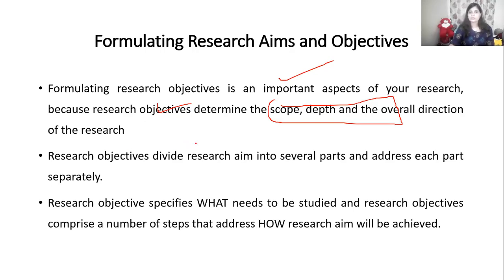Okay, objectives divide research aims into several parts and address each part separately. So the objective will make us derive different variables from it, and we will have to address each variable separately. The objective will help us do that, right? Then the objective will specify what needs to be studied and how the research objective will be achieved.